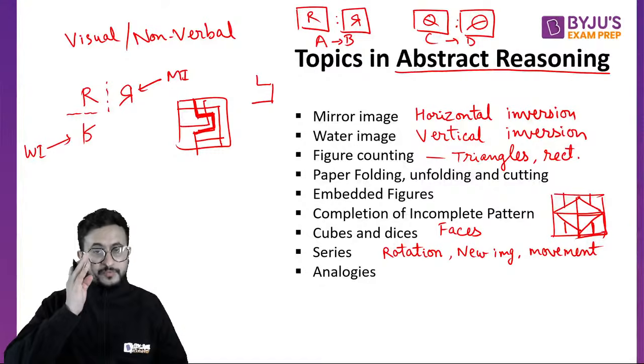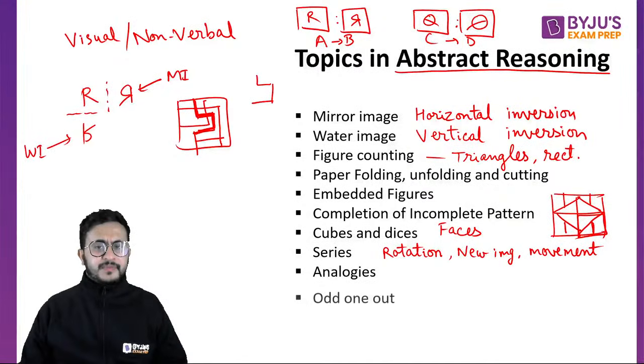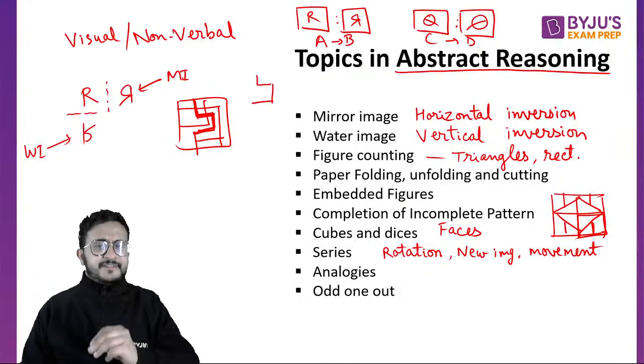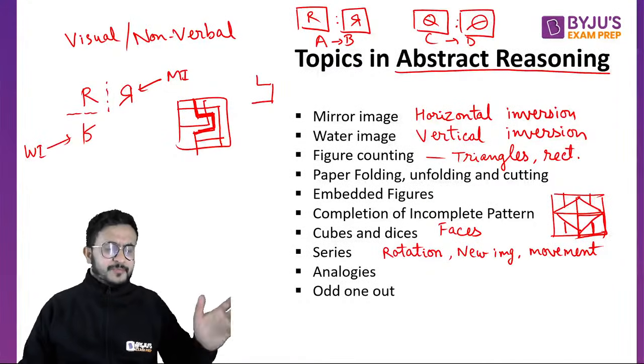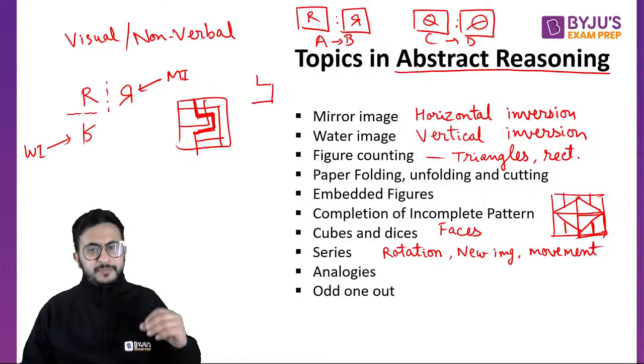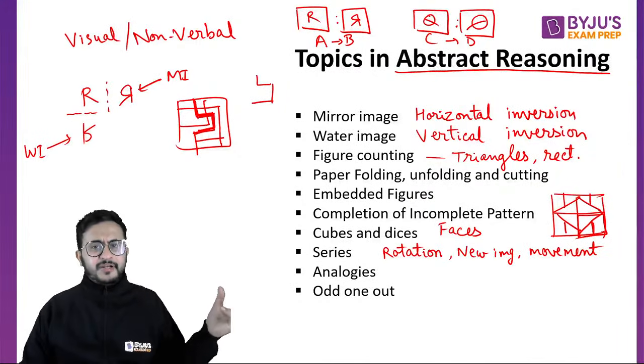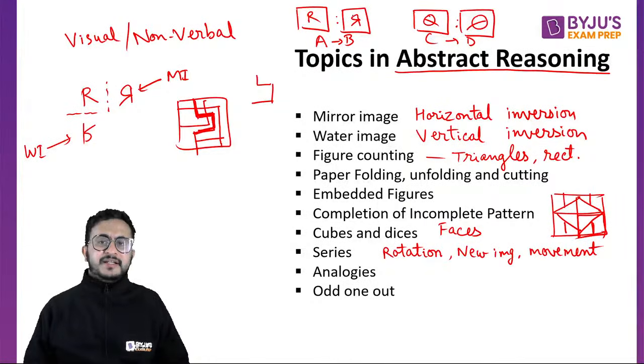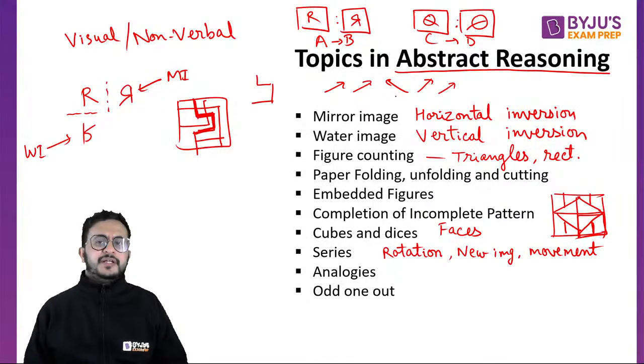By observing the pattern, what is the logic? Then odd one out. You are given, let us say, 5 or 6 images and one of them is the odd one out. That could be anything. Whatever the relation is, you have to find which one is the odd one out. Let us say in all images the arrows are pointing this side, and in one image the arrow is pointing the other side.